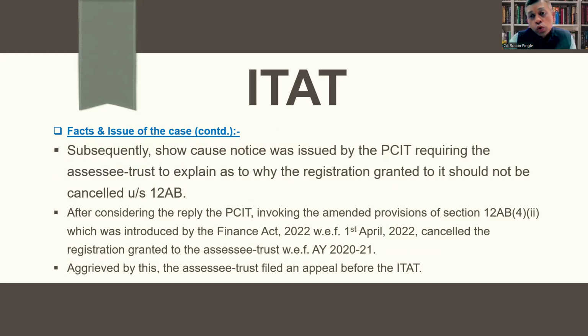Subsequently, show cause notice was also issued by the PCIT, Principal Commissioner of Income Tax, requiring the assessee trust to explain as to why the registration granted to it should not be cancelled under Section 12AB. After considering the reply, the PCIT, invoking the amended provisions of Section 12AB subsection 4 clause 2, which was introduced by the Finance Act 2022 with effect from 1st April 2022, cancelled the registration granted to the assessee trust with effect from AY 2020-21. Aggrieved by this, the assessee trust filed an appeal before the ITAT.